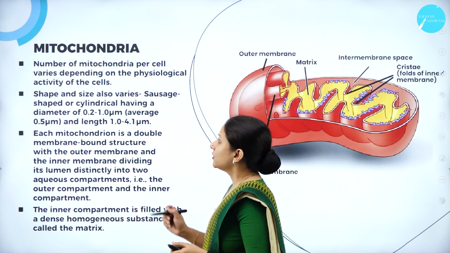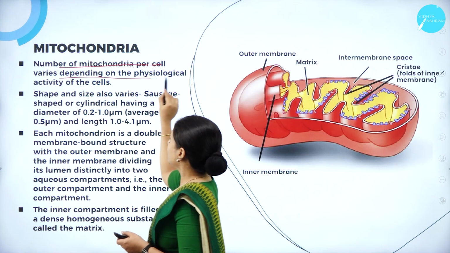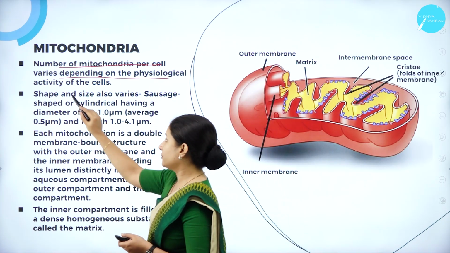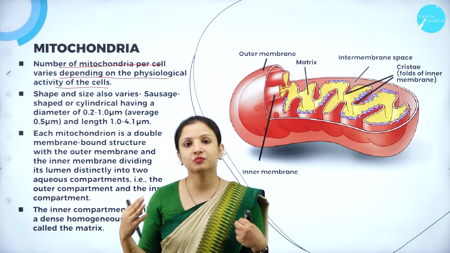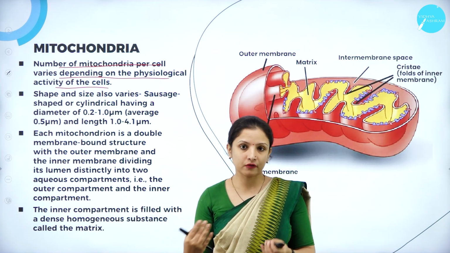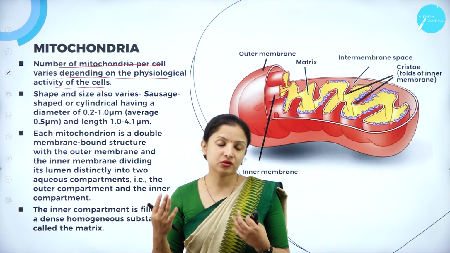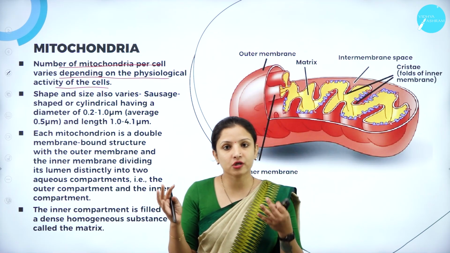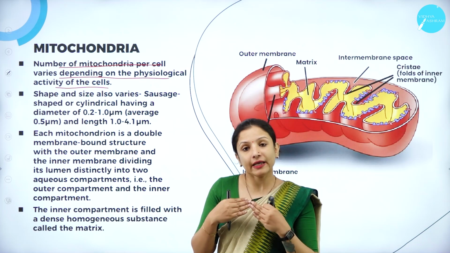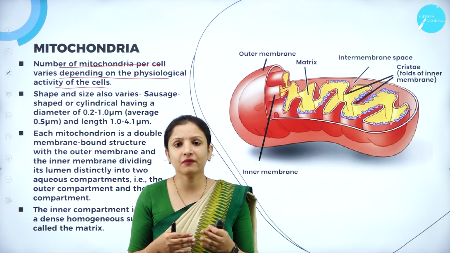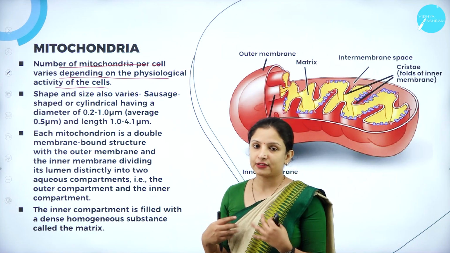Therefore, the number of mitochondria per cell varies depending on the physiological activity of that particular cell. For example, some cells or tissues may have to perform a large amount of physiological activity that needs a large amount of energy. So more mitochondria will be present in those cells, and those which need less energy to perform a particular activity will require fewer mitochondria. So they tend to vary from cell to cell.